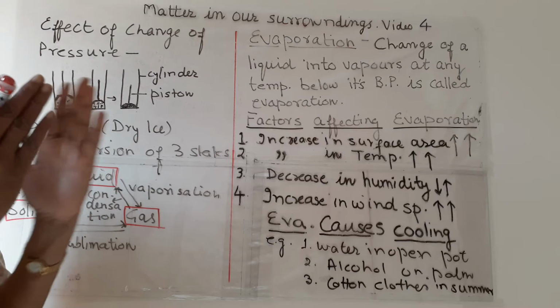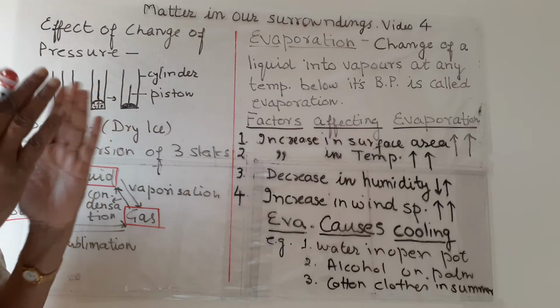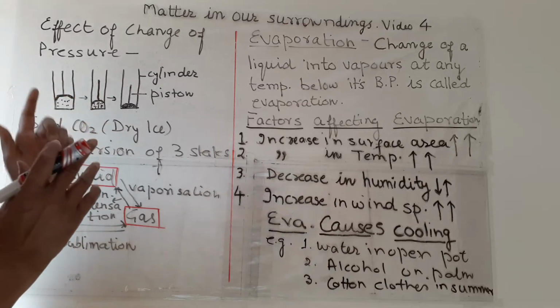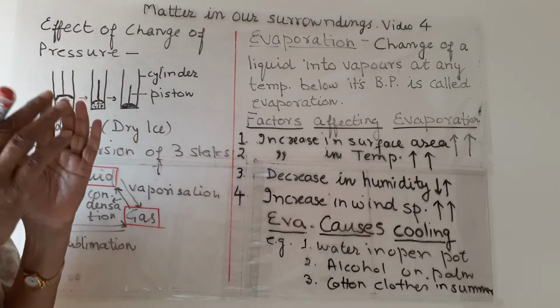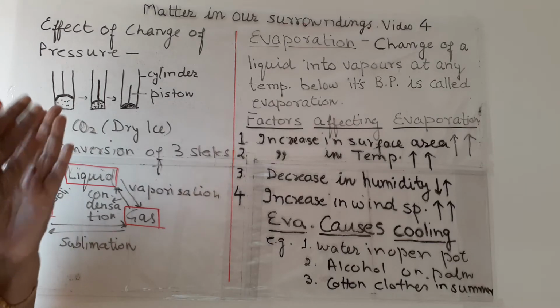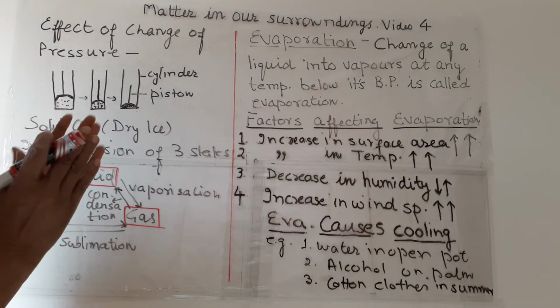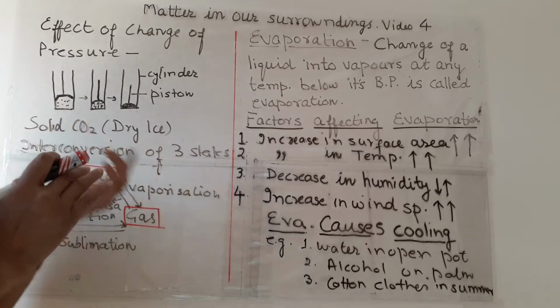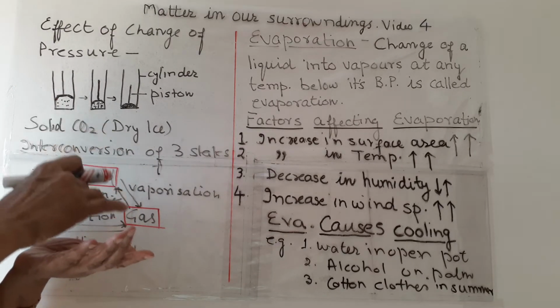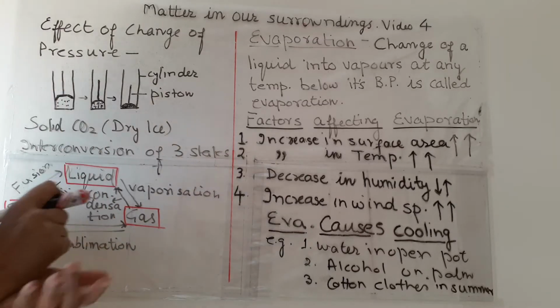We know that the three states of matter, solid, liquid and gas, are in these states because the space between the particles, or the distance between the particles, is different. In gases, the distance is most, and in solids, the distance is least. So, in gases, the distance can be minimized by applying pressure.